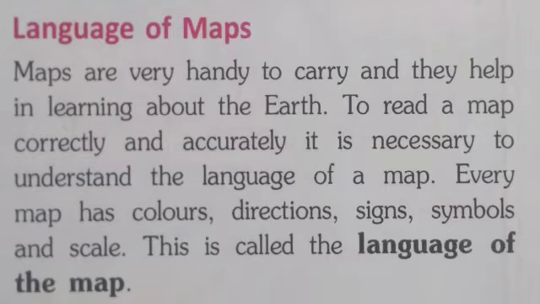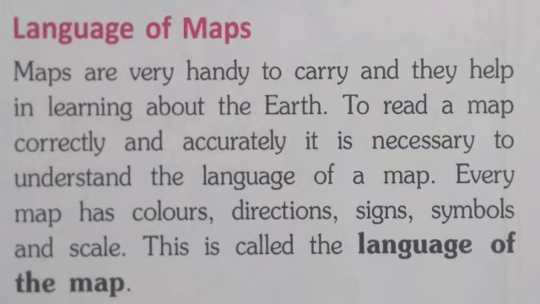Next is the language of maps. Maps are very easy to carry and they help in learning about the earth. To read a map correctly and accurately, it is necessary to understand the language of a map. You must know the features and things that are useful to read a map, and these are called the language of maps.